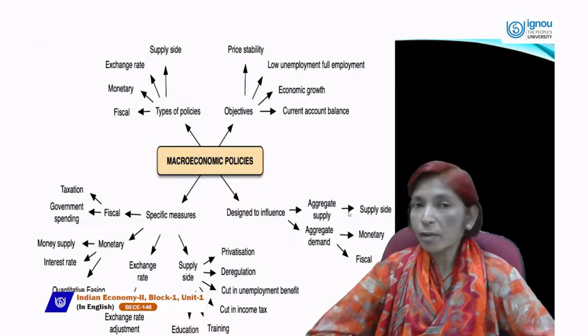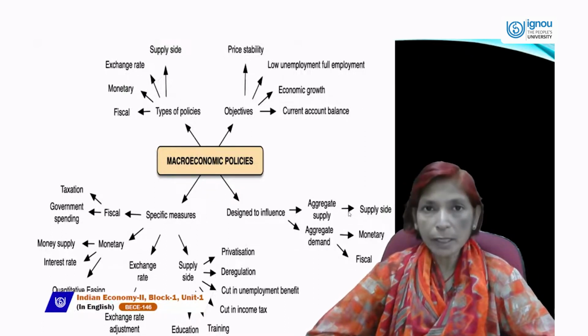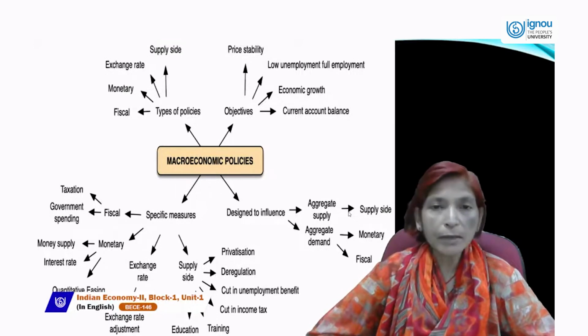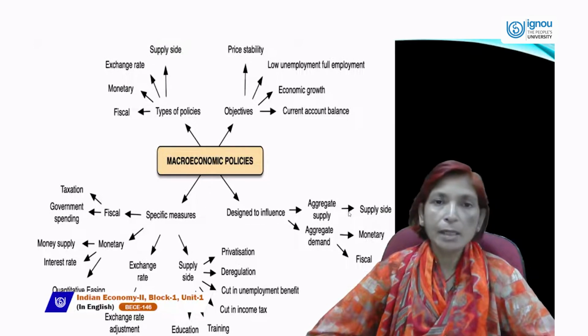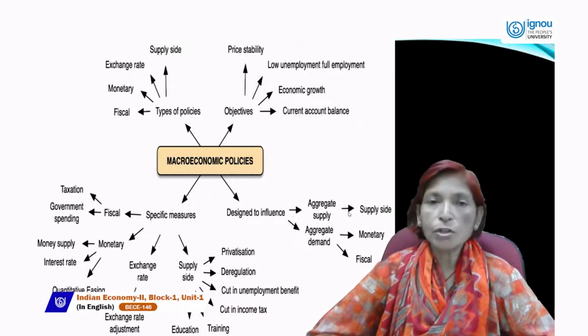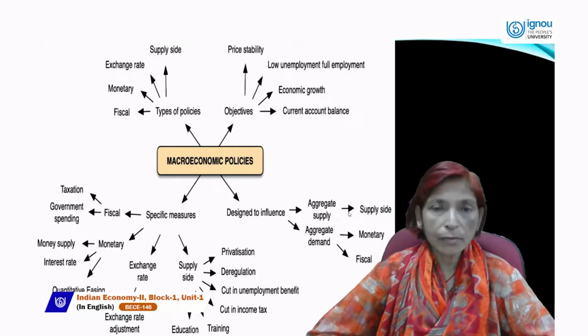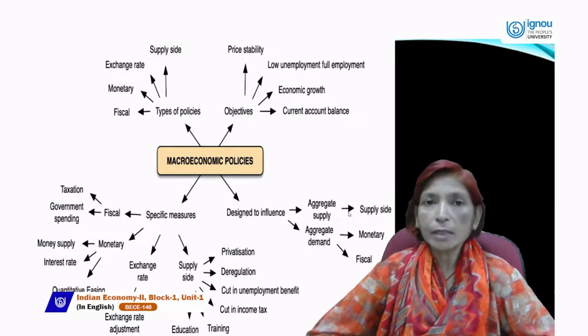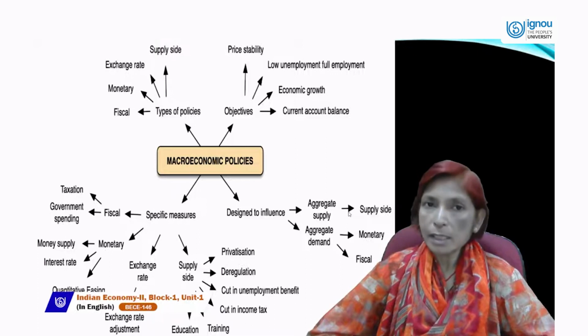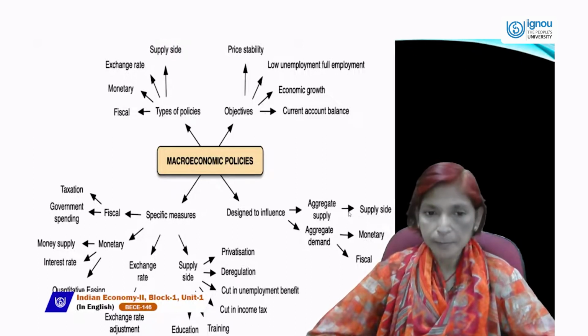And if people save more money, then investment will rise, production will rise, employment will be generated, income will be generated, and the economy will grow at a much faster rate. Government should provide training and educational facilities so that all the country's people get more and more education, because educated people can contribute more to the country's growth and development.